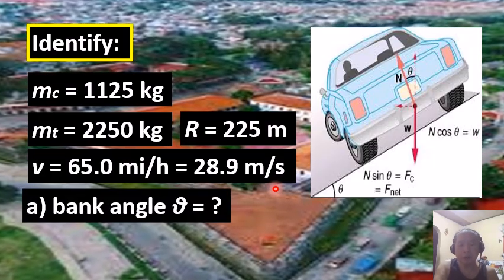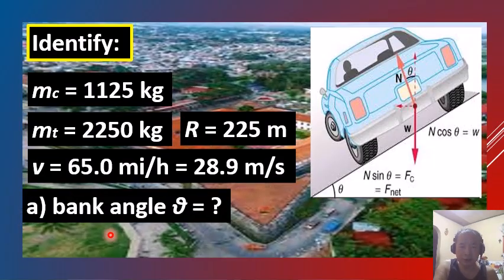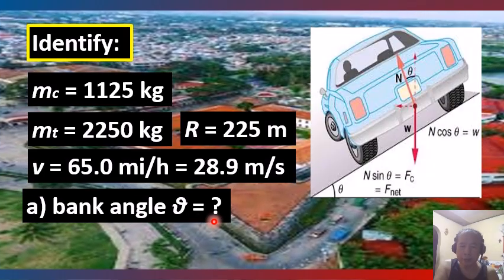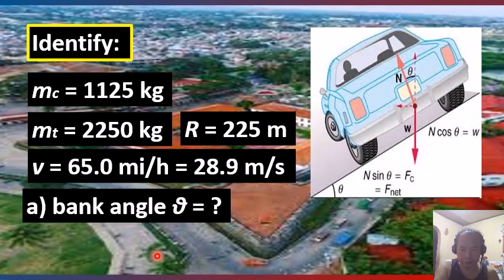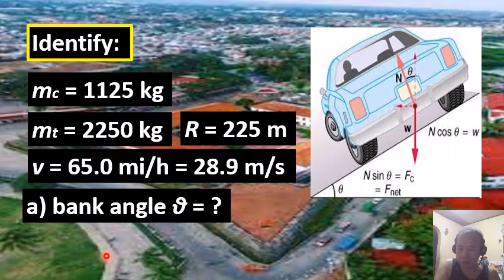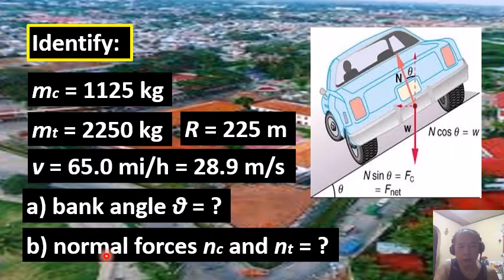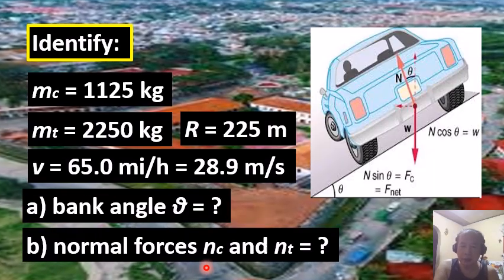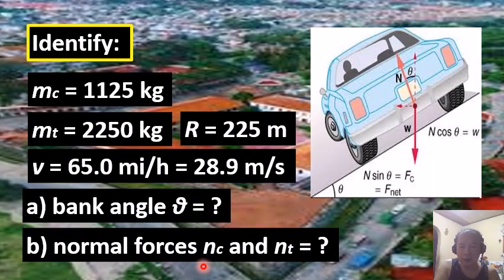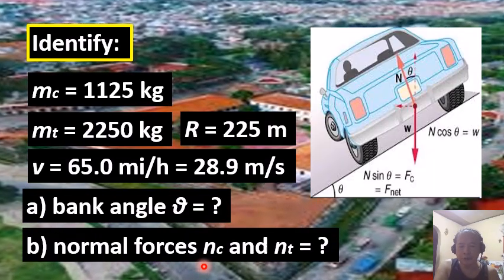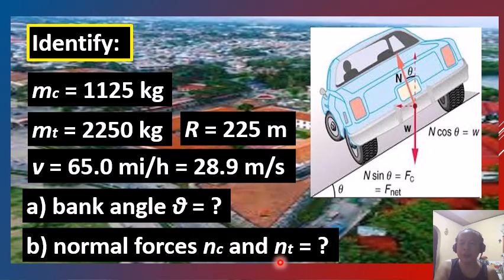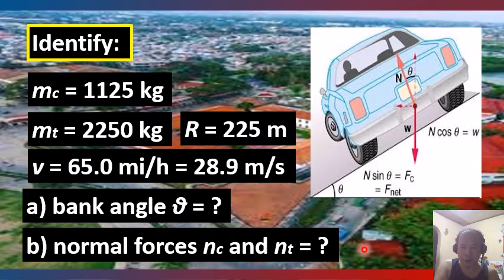The target variables are, in part A, the bank angle denoted by theta, and in part B, the normal forces denoted by NC, the normal force exerted on the car, and NT, the normal force exerted on the truck.